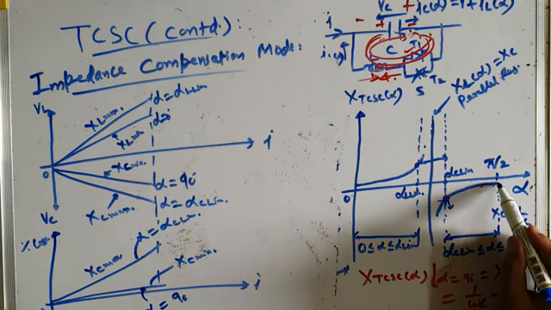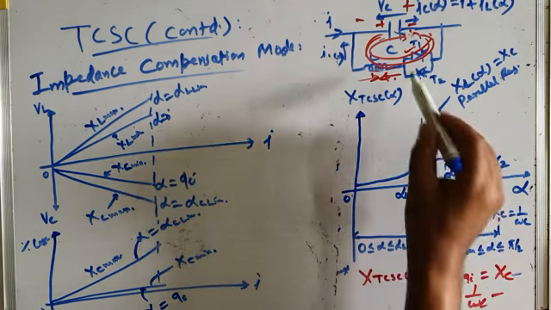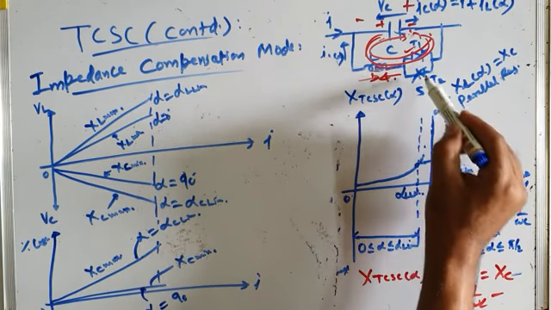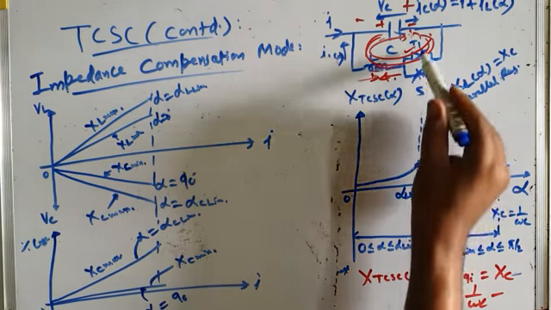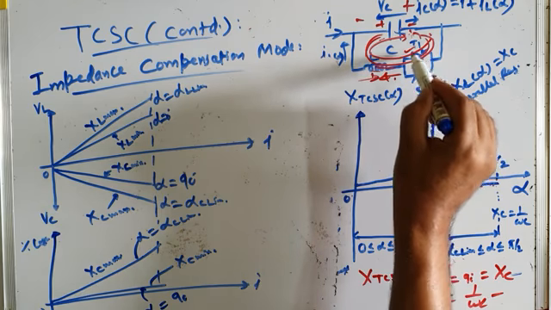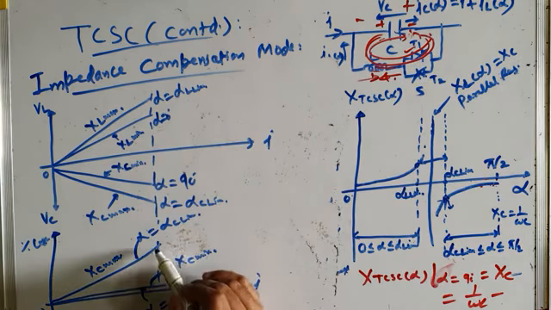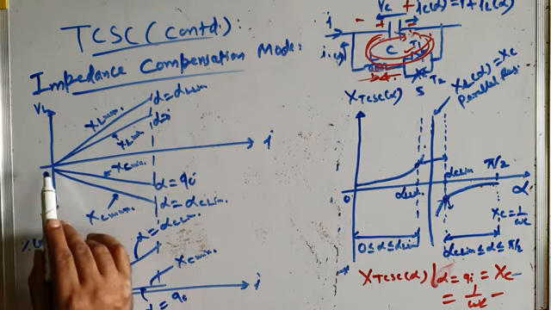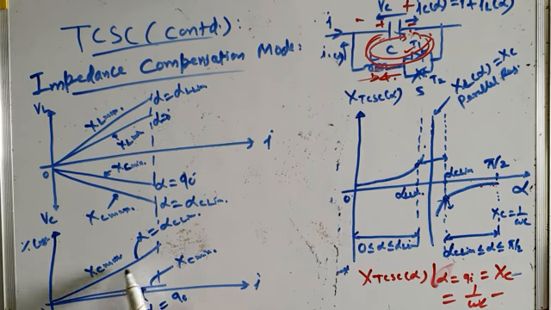Because TCR current will be zero here and it will be maximum here. And when TCR current is maximum, there will be more and more switching losses and conduction losses in the TCR valves. So the losses will be maximum. As transmission line current increases from 0 to I max, you can see the losses correspondingly increase.